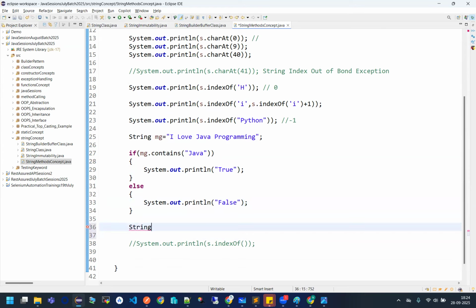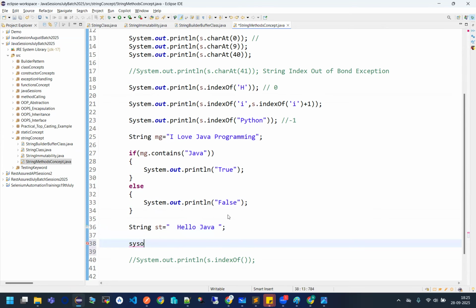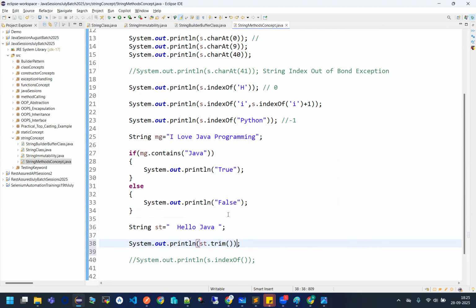If I'm writing a string st in this way, hello Java, but you have some white spaces in the front and at the end, what method can I use? Try to print st dot trim method. Trim is actually going to cut your spaces from behind and from the front. But this space in the middle won't be cut down. Why? It is not a white space.